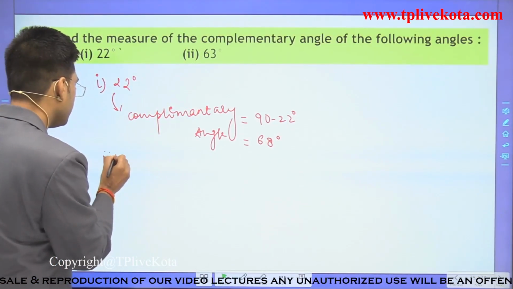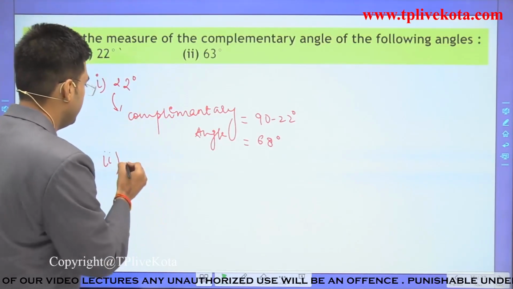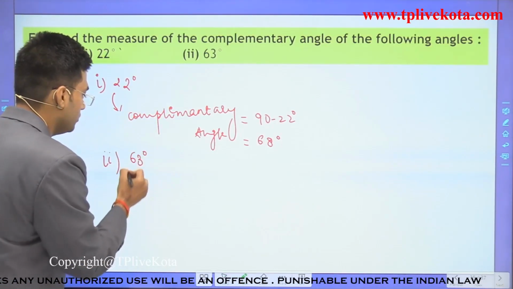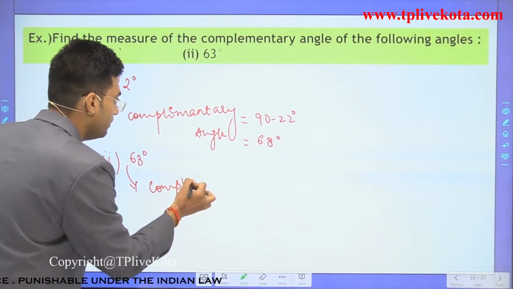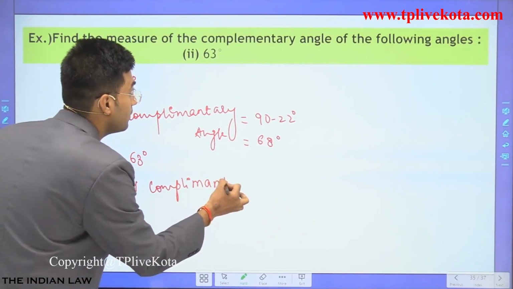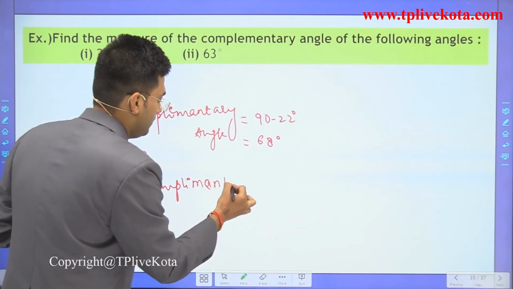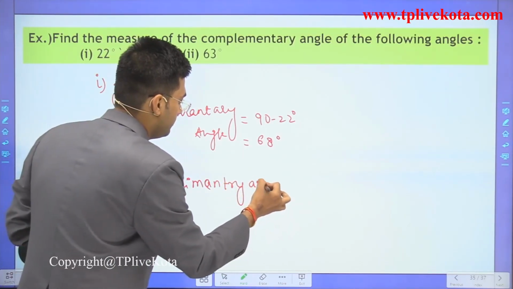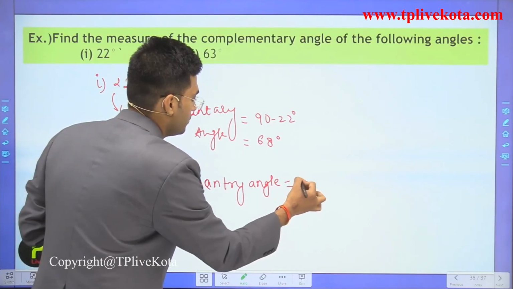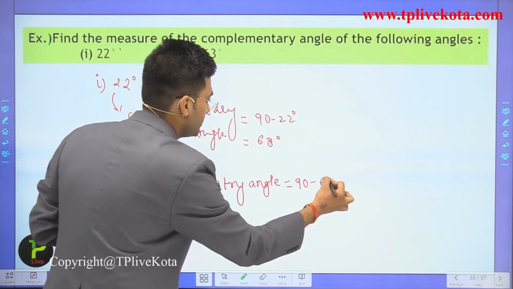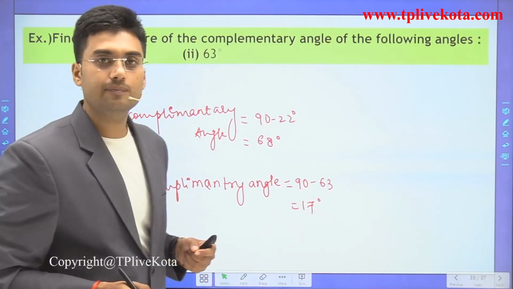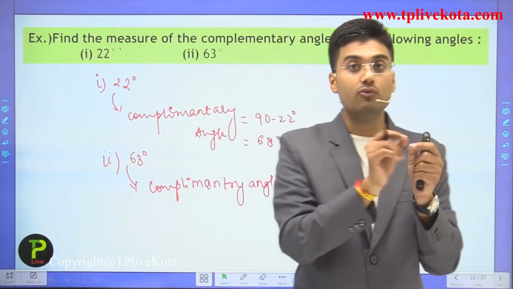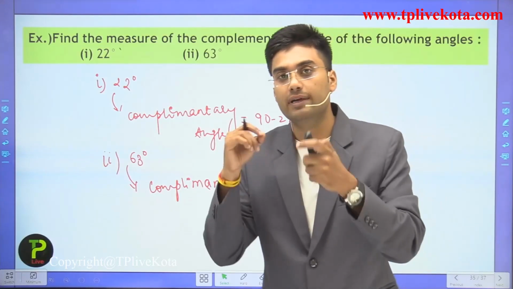For the second, we have 63 degrees. So its complementary angle is equal to 90 minus 63, that is equal to 27 degrees. Clear? I hope you understand how to find the complementary angle of a given angle.